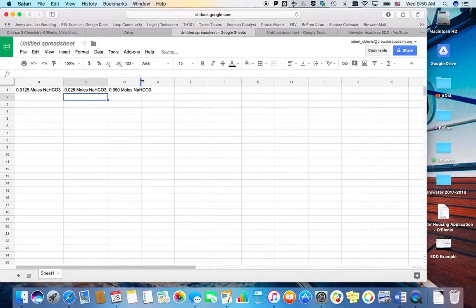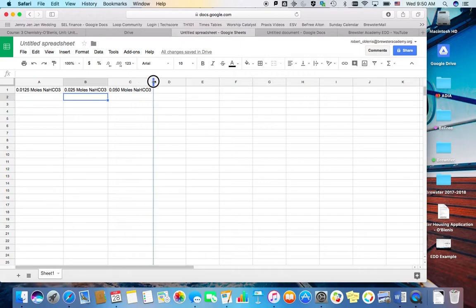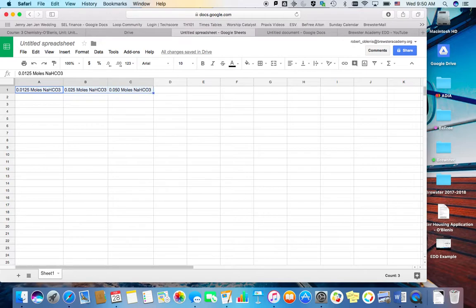And if I double click there, it just automatically adjusts it for me, or I can click and drag in and out. I'm actually going to move these over one